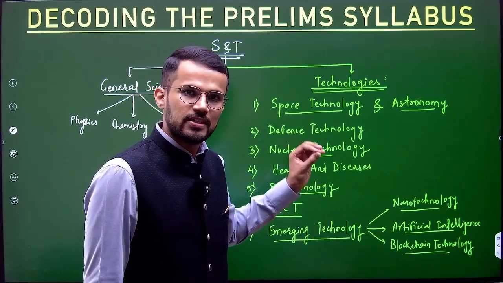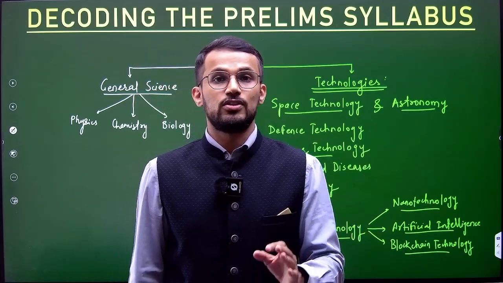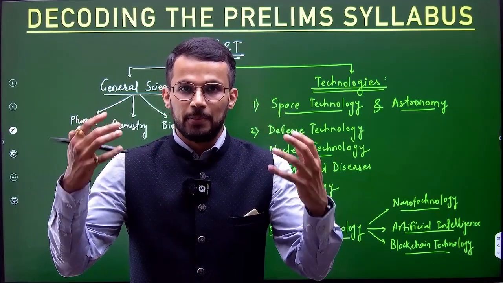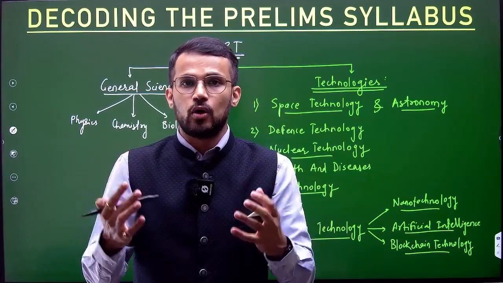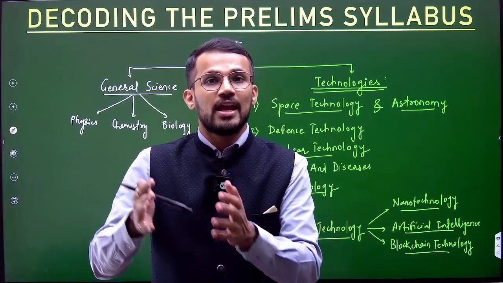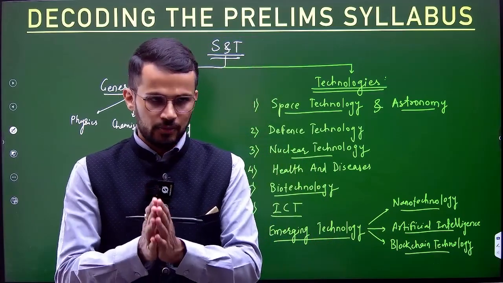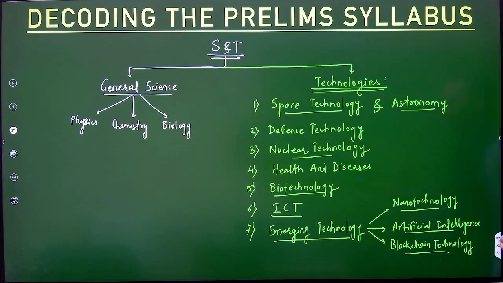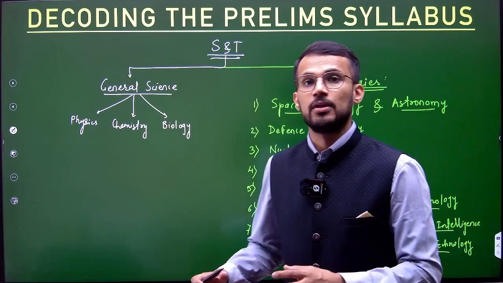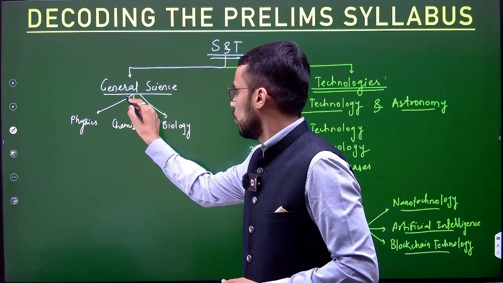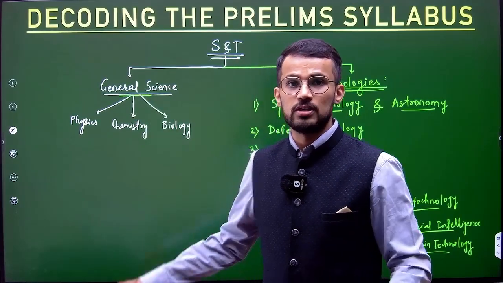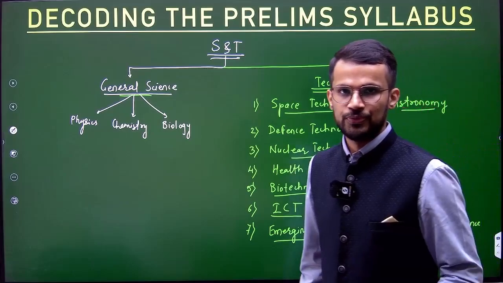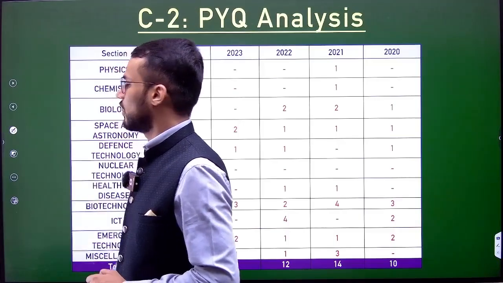And that's why we can safely say that science and technology is not just current affairs. It is current affairs built on conceptual clarity and a solid information base, right? So these are the different topics that you will have to focus upon for science and technology for the prelims examination. Not only general science should be the focus. Apart from general science, technologies should also be prepared for, right? So that is the decoding of the syllabus.